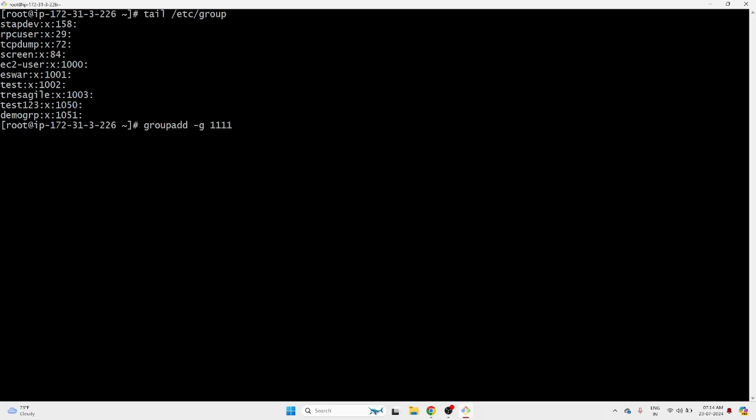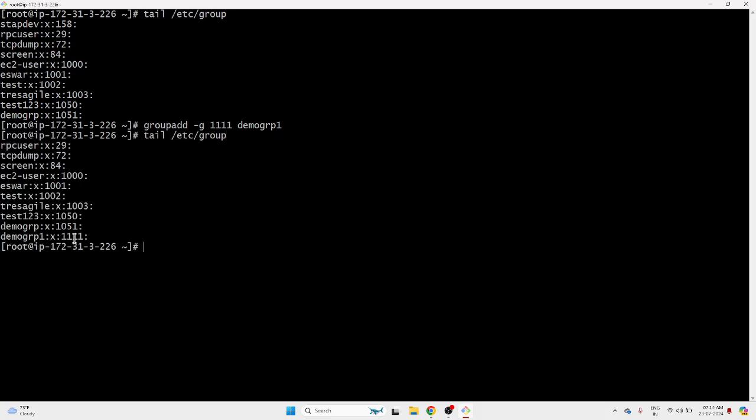See, a group created with my own GID. That's it. Similarly, we have useradd also, right? useradd username, that's it. It will create a user. And if you want to change the home directory, if you want to change the shell, if you want to add some comment to the user, then we can add the special arguments. useradd -u for UID, -g for GID, -s for shell, something like this.